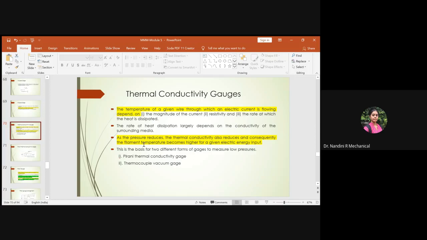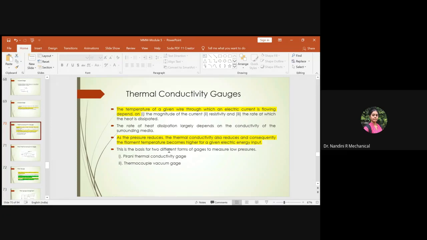On this basis of evaluation, two types of gauges are there in order to measure low pressures. Okay, these gauges are associated with measuring low pressure values in terms of thermal conductivity, because we always consider that with reduced pressure, the thermal conductivity will also be low. So the gauges we usually use are suitable to measure low pressure from the thermal conductivity aspect. Based on this, we have two types of classification: one is the Pirani thermal conductivity gauge and the other is the thermocouple vacuum gauge.